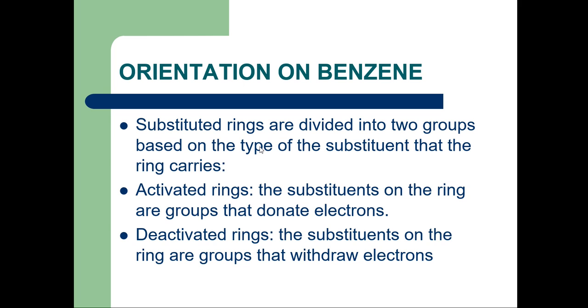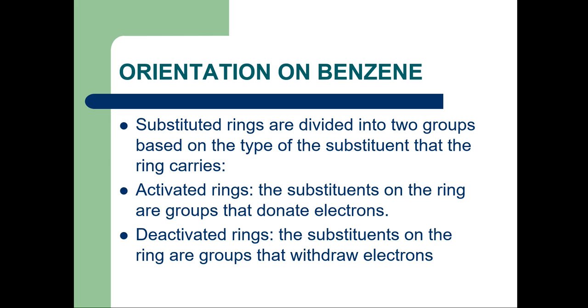When benzene undergoes an electrophilic substitution reaction, there is formation of the electrophilic product, substituted benzene. That means it gives a mono substituted product, and when that mono substituted ring undergoes further electrophilic substitution reaction, there is formation of the ortho, para and the meta product. So these are the two types, that is the activated ring and the deactivated rings.